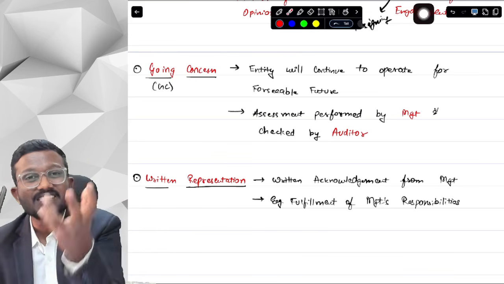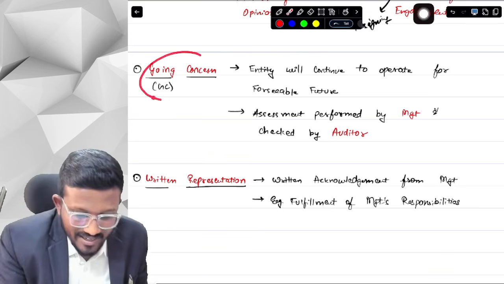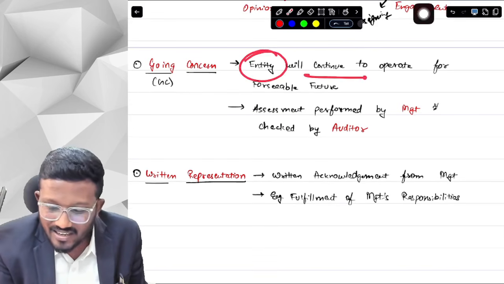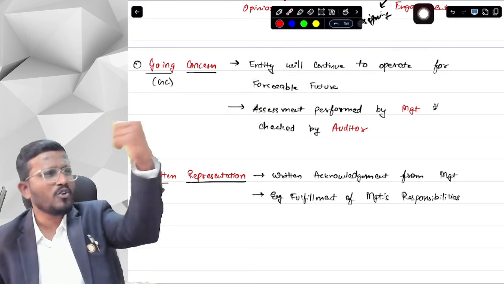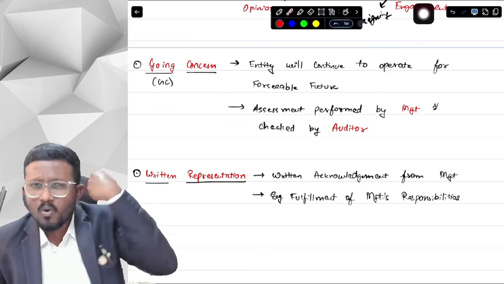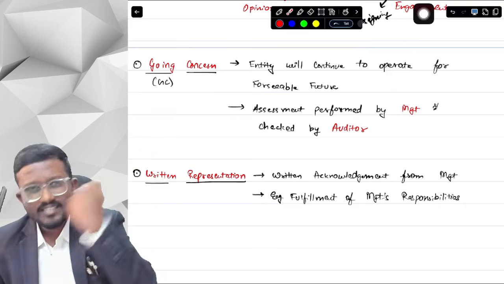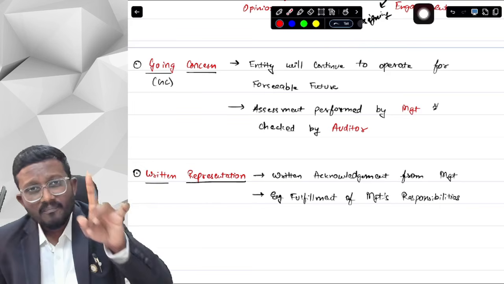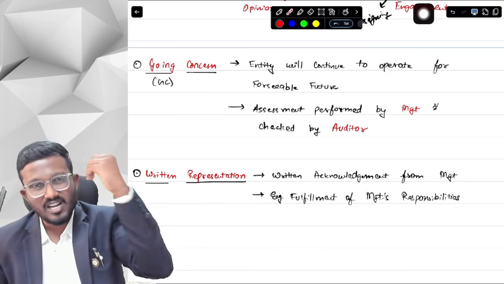It is obviously assumed that if financial statements are made, then they are made on the basis of going concern. What is going concern, sir? On this basis, the entity will continue to operate for a foreseeable future. There is no intention to liquidate the entity, to close the entity, to cease the operations, and there is no realistic alternative to do so. Management wants to continue the business for a foreseeable future unlimitedly.